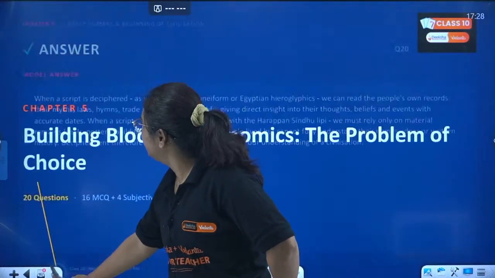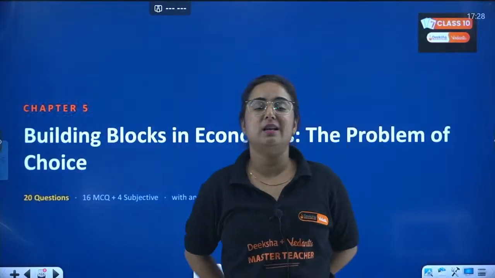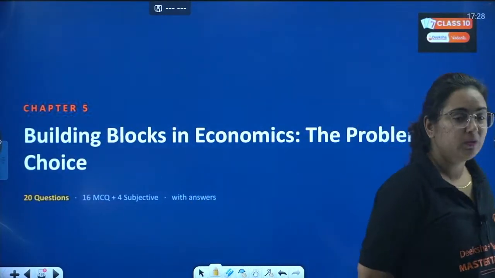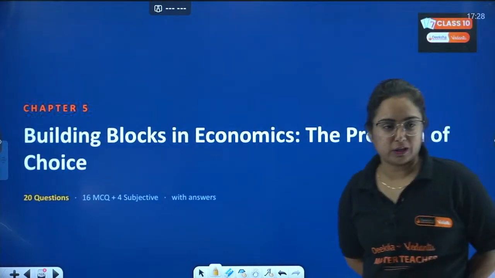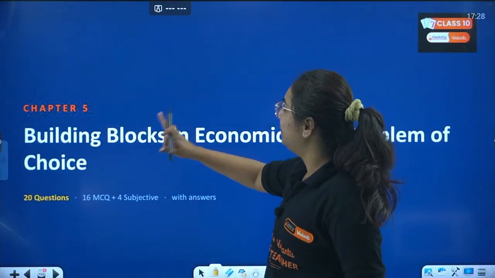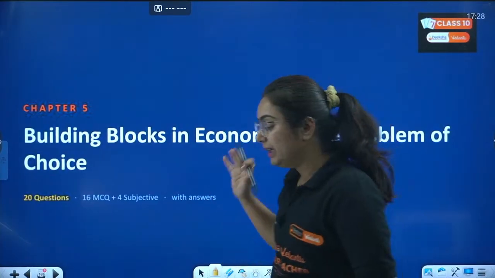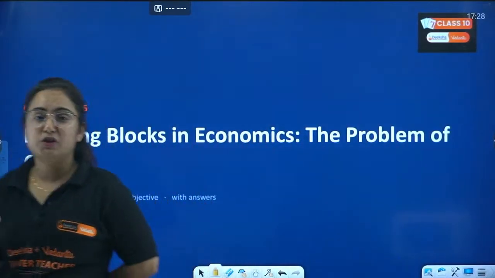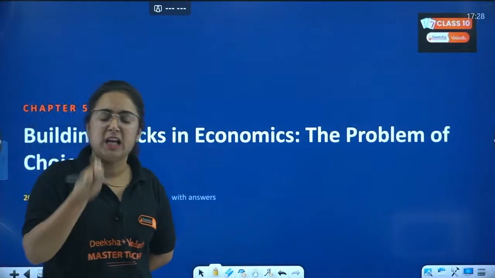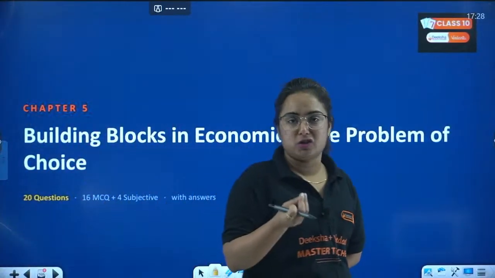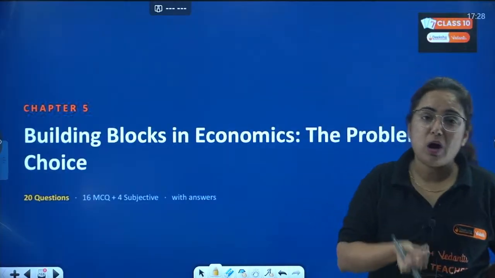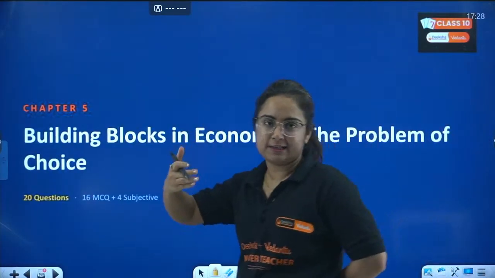Next one. Coming towards the most demanding chapter of the day, which I think you asked about a lot of times in this session: building blocks in economics, the problem of choice. But let me tell you, this chapter is actually the base, the introduction, the foundation of the economics which you are ever going to study in class 11.